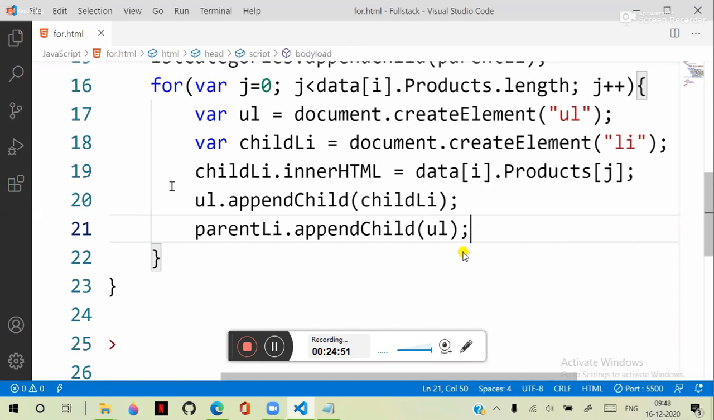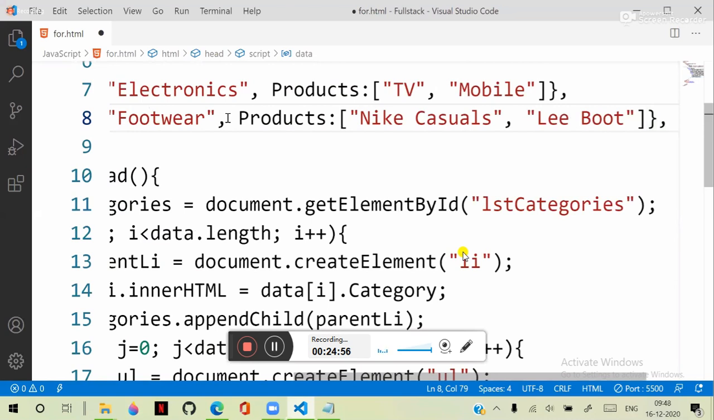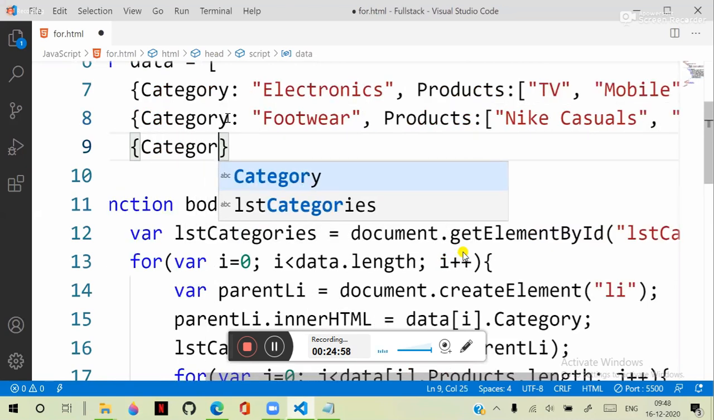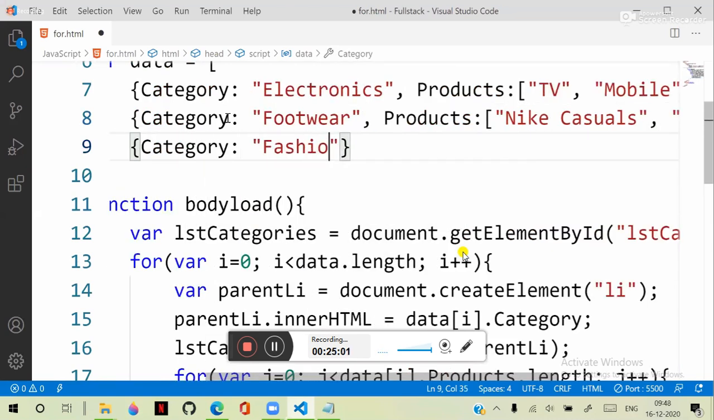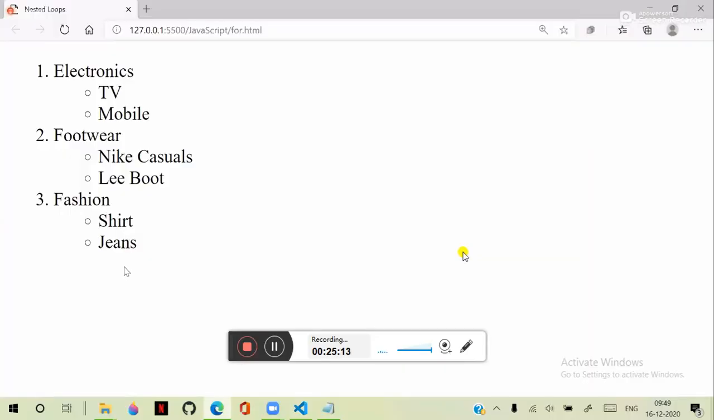For example, suppose I'm adding one more category here. So another category, that is some fashion, and we have some products. So products, and it is an array. Some shirt is one, another one is jeans, like this, and it is going to add them automatically to your collection. This is how you can manage the nested iterations. There can be any levels of nested iterations.